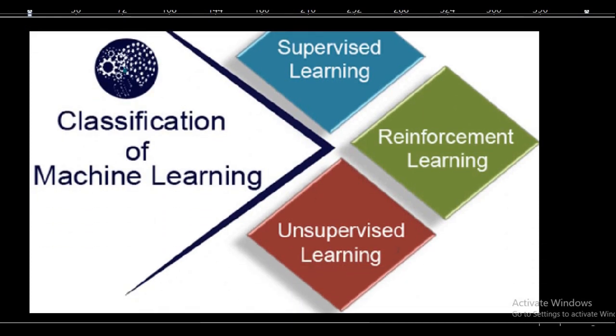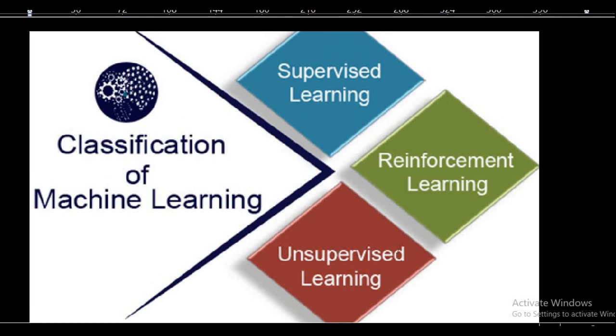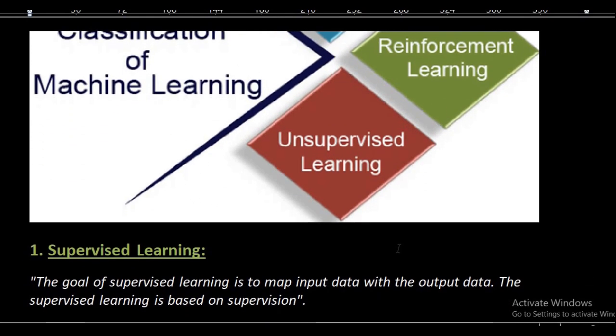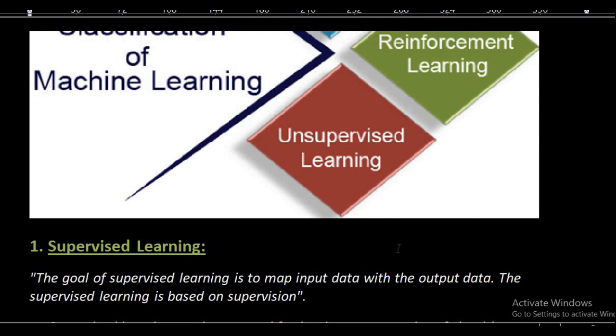These three are the categories of machine learning. Now let us see a brief discussion. More detail about these topics will come in later videos. I am giving this topic information to build your confidence, so you are able to learn machine learning.